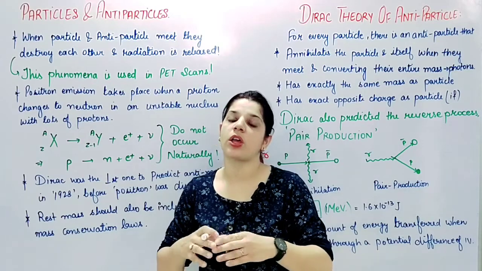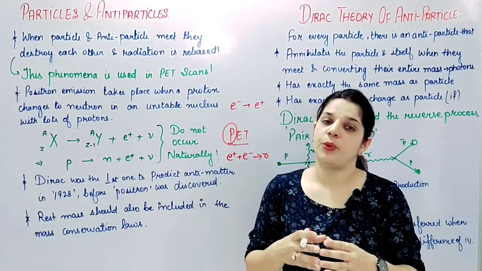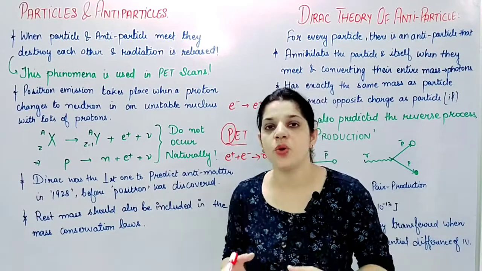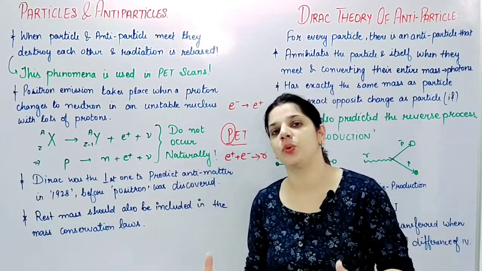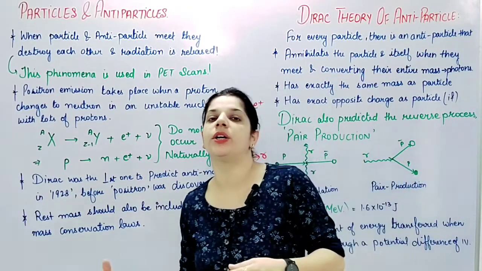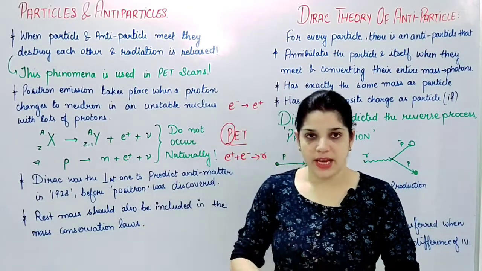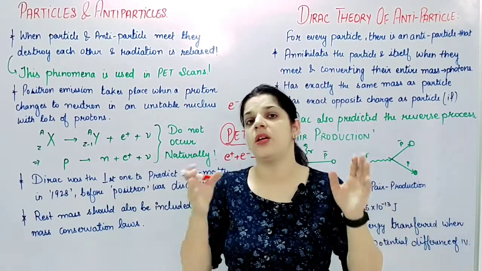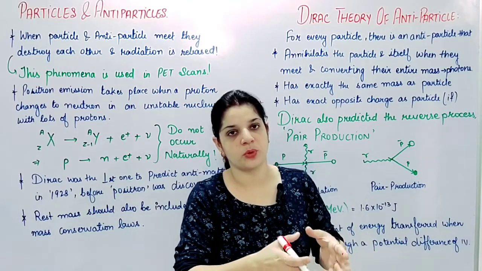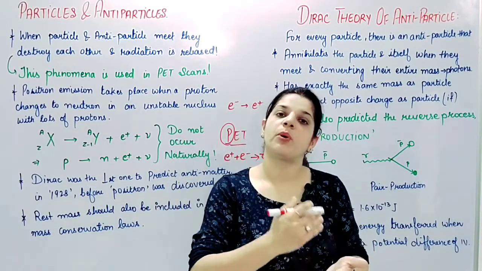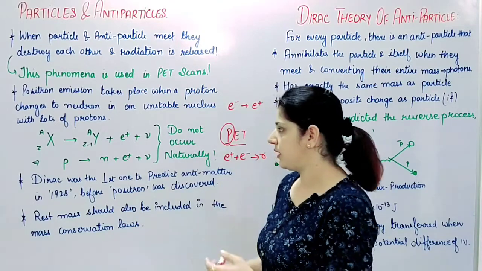When we are talking about a large nucleus with a large number of protons and neutrons, in a proton-rich nucleus a single proton gets converted to a neutron. While converting, since the proton is positively charged and the neutron is neutral, this positive charge of the proton must be carried away by something. That carrier of the positive charge is a positron, right?